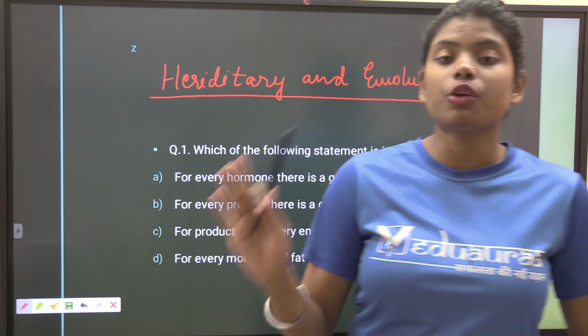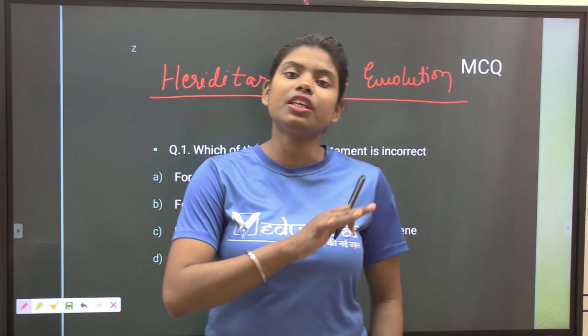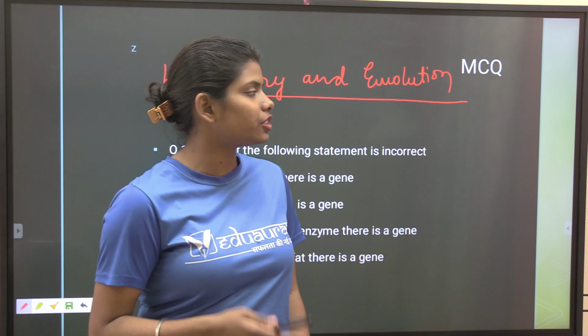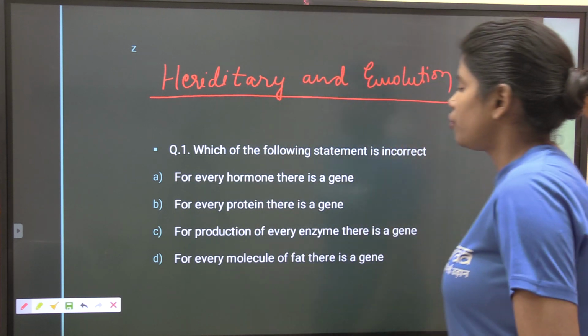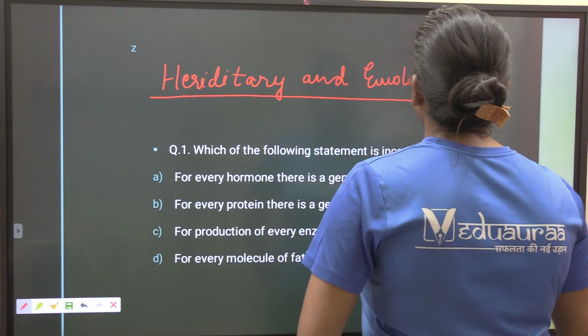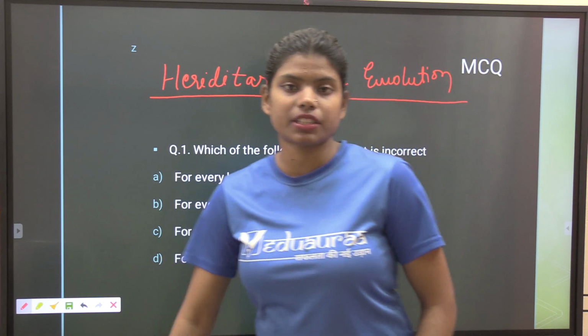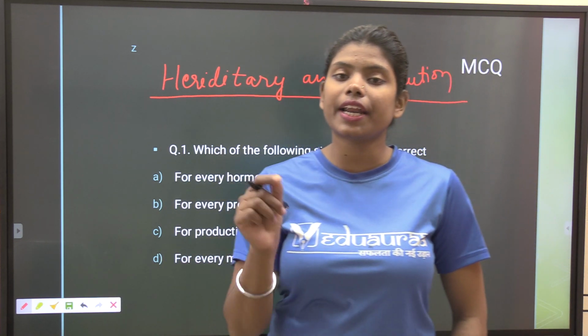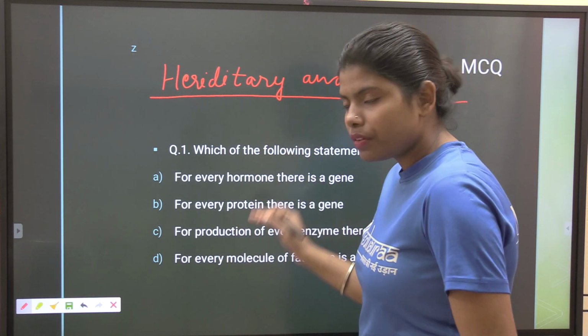We solved 3 questions from the chapter Reproduction in Organisms. Now, all the questions are from the chapter Heredity and Evolution. So, the first question is, which of the following statements is correct? There are 4 statements given and you have to choose the correct statement.